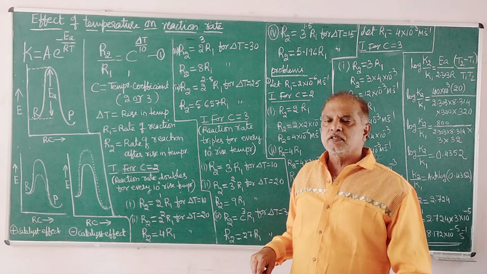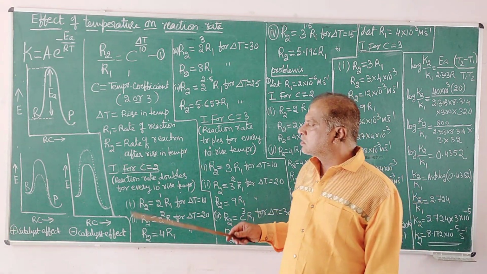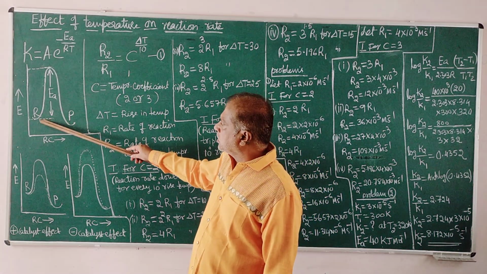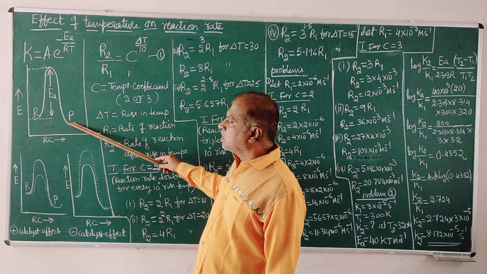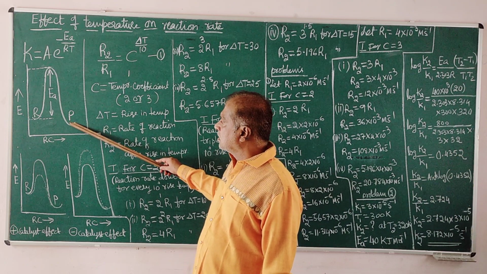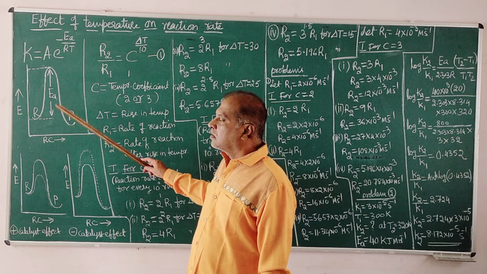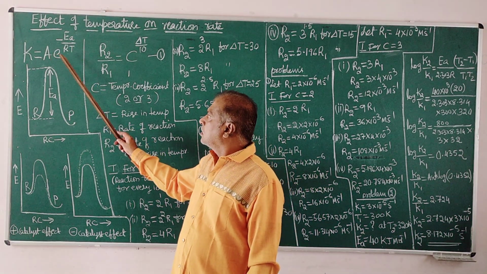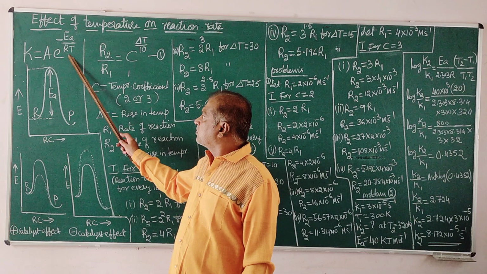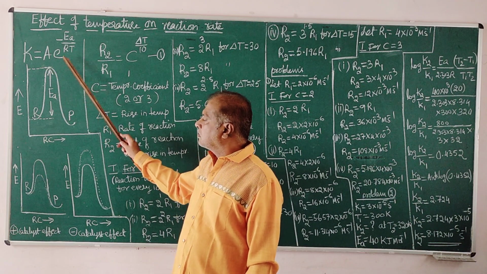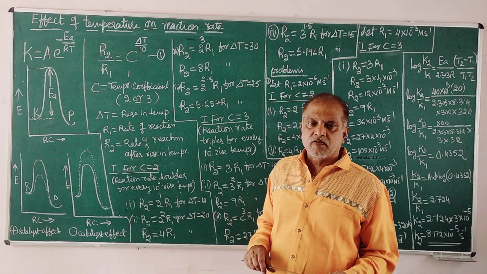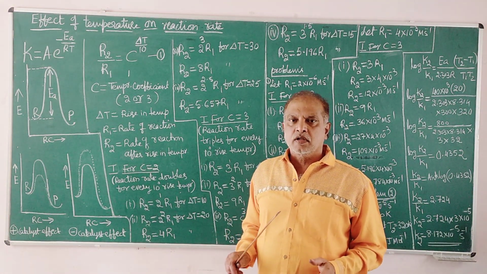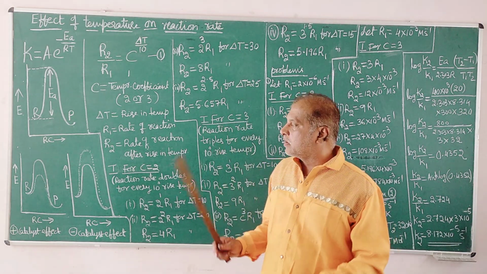As the temperature increases, reactant molecules can more and more quickly gain energy, and the fraction of molecules that can cross over the energy barrier becomes more and more. That is the reason the same reaction will have higher rates at higher temperature. So that is the explanation we see from this Arrhenius equation: why different reactions have different rates at the same temperature, and why the same reaction will have different rates at different temperatures.